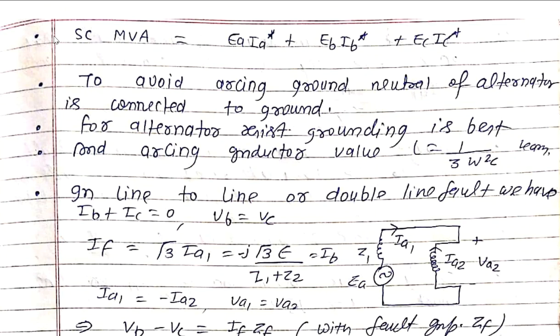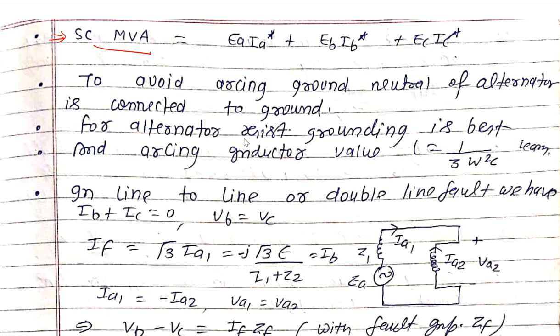Next one, the short circuit MVA. Short circuit MVA is equal to EA into IA conjugate plus EB into IB conjugate plus EC into IC conjugate. To avoid the arcing grounds, the neutral of the alternator is connected to the ground.